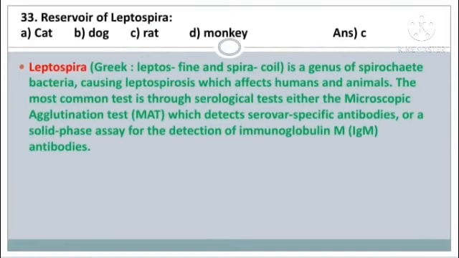Question number 33. Reservoir of Leptospira. Options: cat, dog, rat, monkey. The answer is option C. Leptospira causes leptospirosis, which affects humans and animals. The most common test is a serological test, either the microscopic agglutination test, which detects serovar-specific antibodies, or a solid phase assay for the detection of immunoglobulin M antibodies.